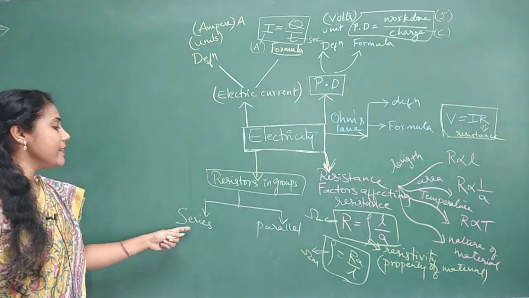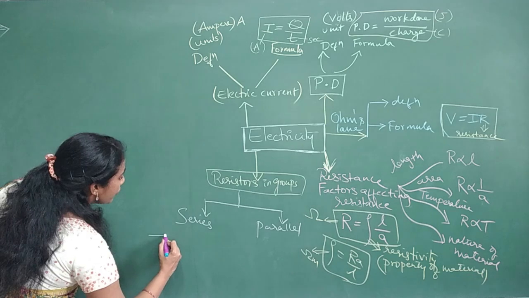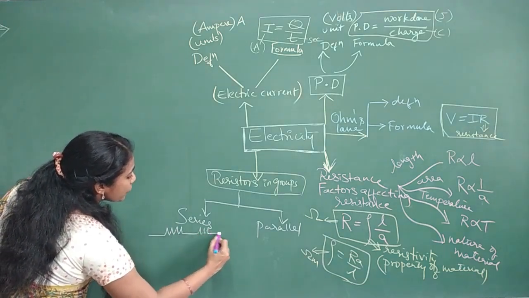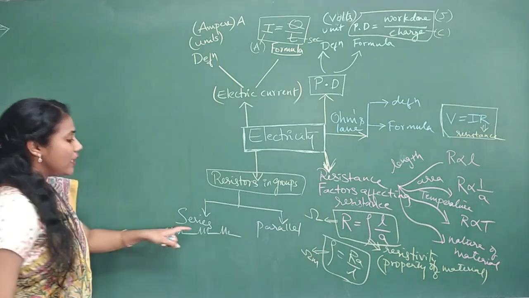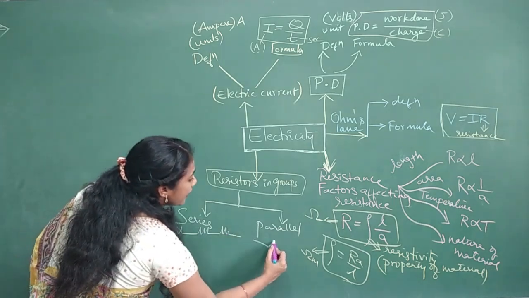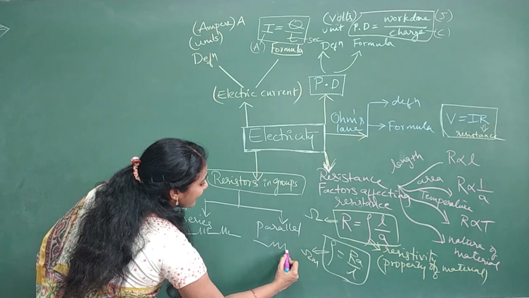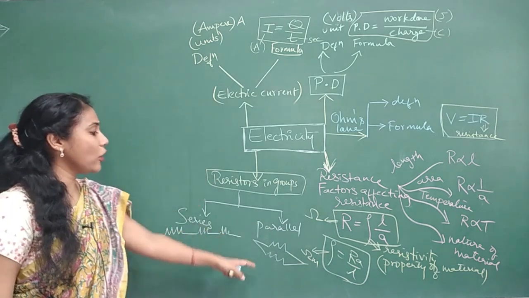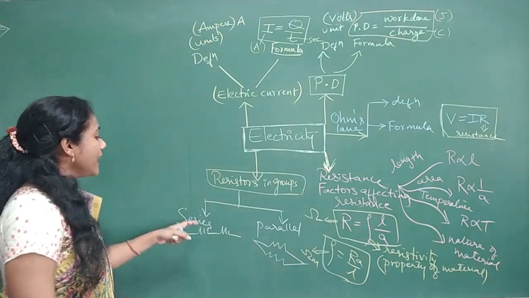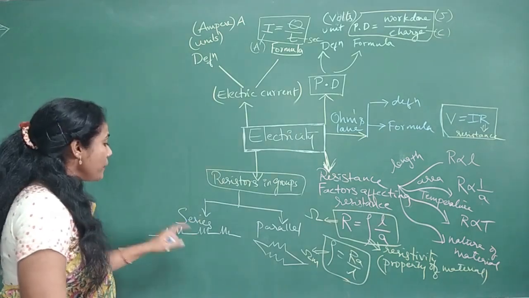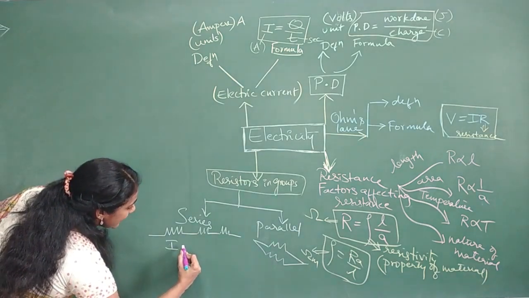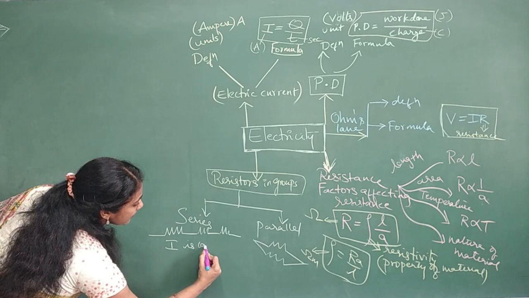In case of series combination, this is the symbol of resistance. If the resistors or instruments are connected this way, it is called a series combination. If they are connected in parallel, something like this, then it is called a parallel combination. So what happens in series? In case of series combination, I remains the same.